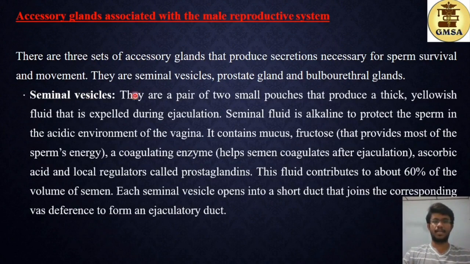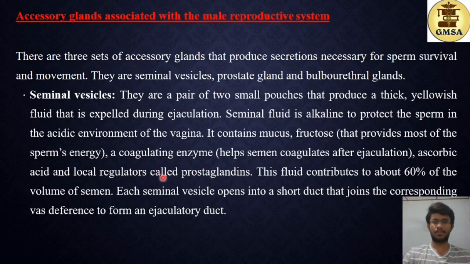Seminal vesicles. They are a pair of small pouches that produce a thick yellowish fluid that is expelled during ejaculation. So this produces the bulk of the semen. Seminal fluid is alkaline to protect the sperm in the acidic environment of the vagina. It contains mucus, fructose, which provides most of the sperm's energy, and a coagulating enzyme. This helps semen coagulate after ejaculation. It also contains ascorbic acid and local regulators called prostaglandins.